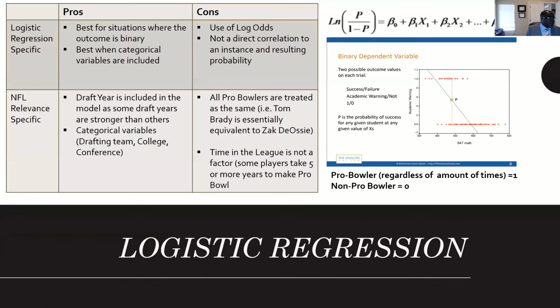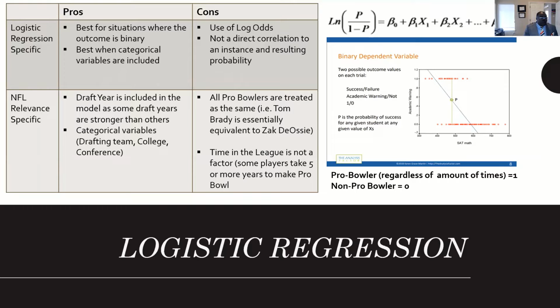All right. Next, taking a look at what I mentioned before: logistic regression specifically. It's best when the outcome is binary. The pros: it's also best when the category variables are included. The cons: the use of log odds, and no direct correlation to an instance or result probability.